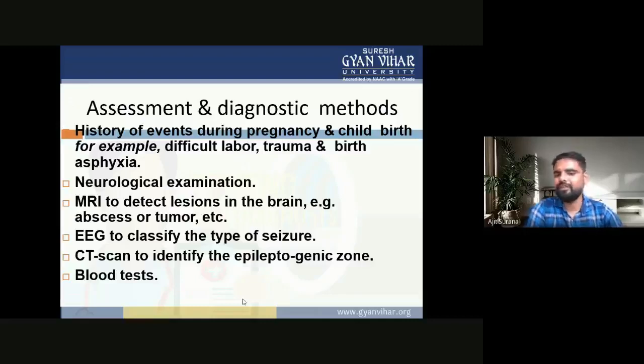History of events during pregnancy and childbirth, for example, difficult labor, trauma at birth, asphyxia, and neurological examination of the patient. MRI study to detect lesions in the brain, for example abscesses or tumor, etc. Easy to classify the type of seizures. CT scan to identify the epileptogenic zone, or blood test.